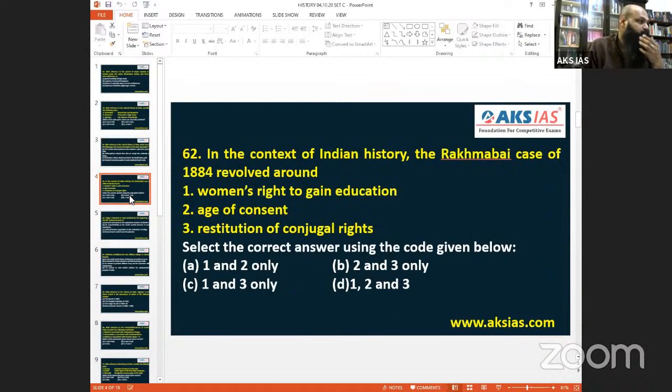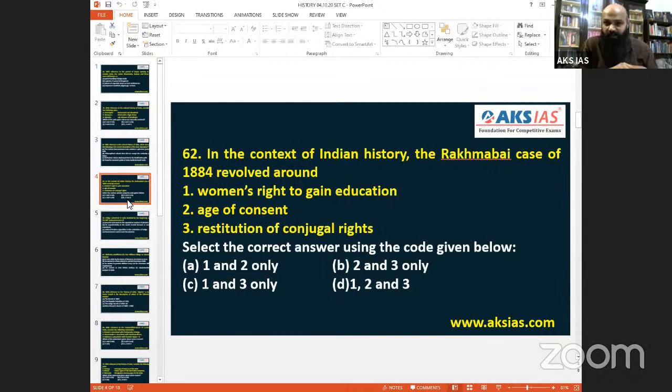Then coming to 62. Okay, next one. In the context of Indian history, Rakhma Bai, please understand, is a very important personality in India. This is something on women empowerment and social justice. Historically, they are bringing in women empowerment, feminism, and social justice. So the Rukma Bai case, we know, Rukma Bai versus Dadaji Bikaji.